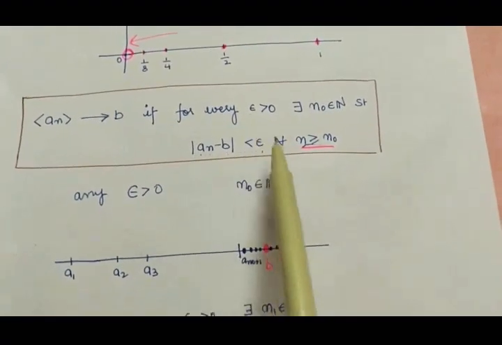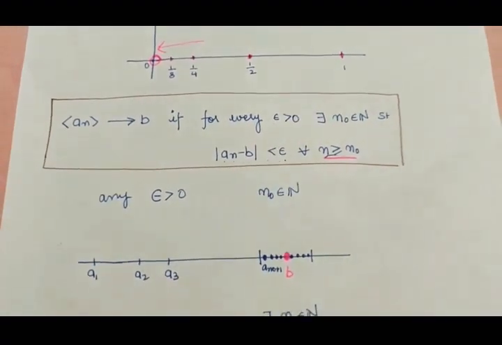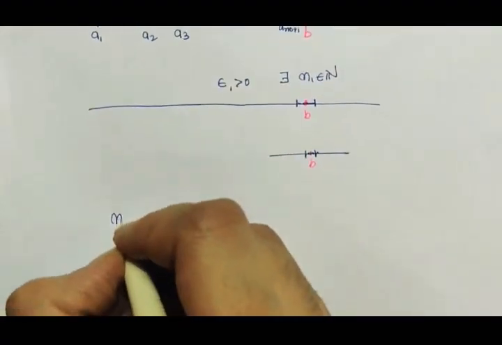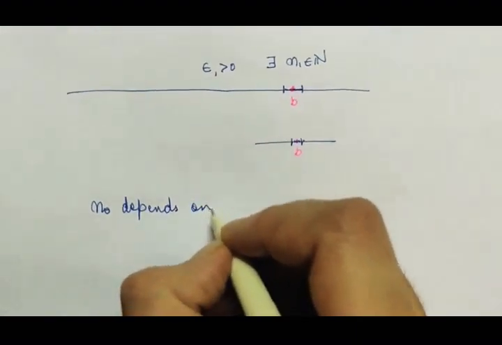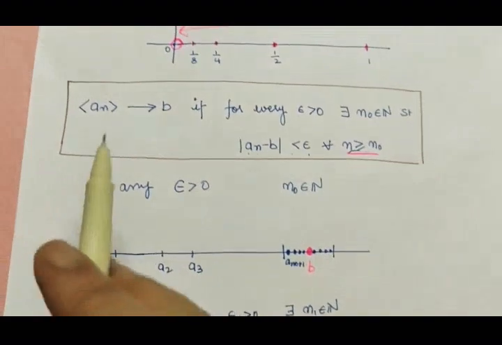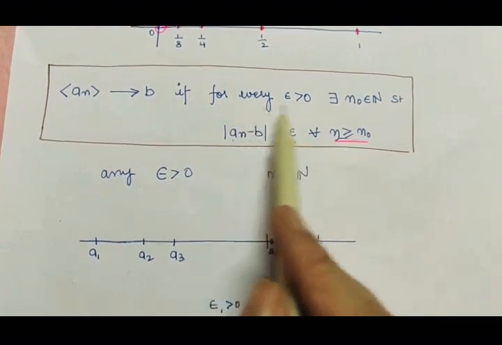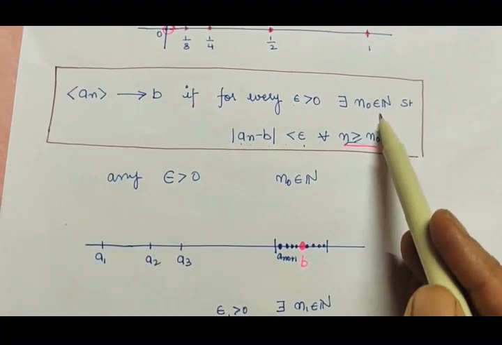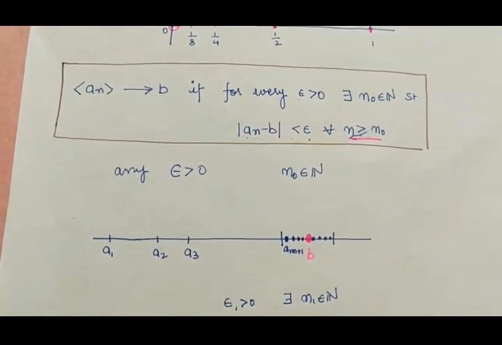So as we have seen, for some epsilon we get n0. If we change epsilon, we get some n1. If we further change epsilon, we get n2. So this number n depends on epsilon. Please note that this number n naught actually depends on what epsilon we choose. So if we have to prove that a particular sequence converges to b, what we have to do? We have to start with an arbitrary epsilon. Our aim is to get the number n naught such that for all the terms greater than n naught, this is happening. Let's see a question.